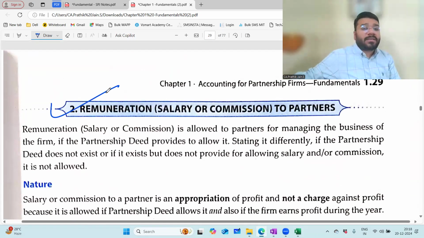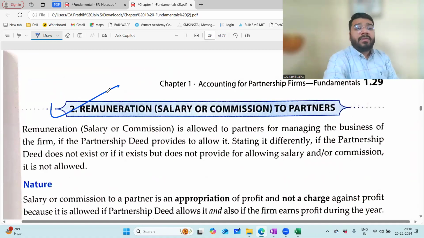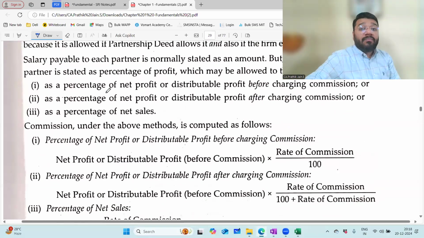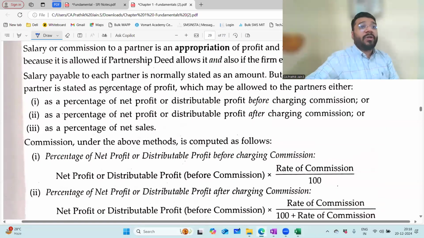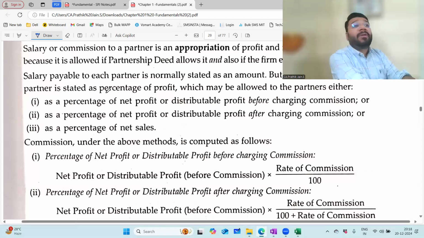This concept I'll start in the next class. In the next class I'll be doing the calculation of the commission part, before charging commission and after charging commission. We'll do one discussion on this, and straight away I'll start with the concept of interest on capital. So next class I should be done with both this and interest on capital. Then after Sunday, on Monday we should be doing the interest on drawings part and the minimum guarantee also we can finish. So Monday mostly I'll try to finish the chapter. On Wednesday, whatever questions you have doubts in this chapter, post them to me, and the extra questions we'll try to solve in Wednesday's class. So by Wednesday we should be done and dusted with this chapter.